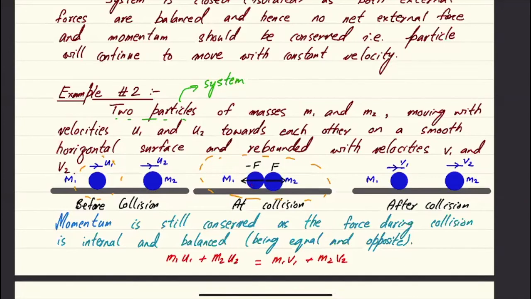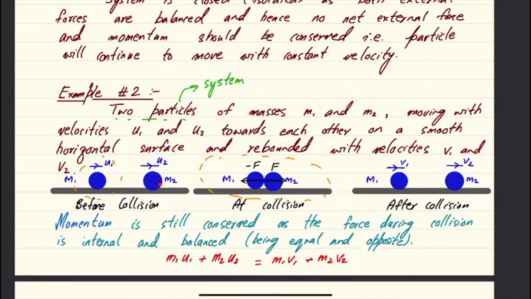So despite that the individual momenta of M1 and M2 would not have been conserved, if I consider M1 and M2 together, then their total momenta must have been conserved, because before collision, at collision, after collision, there is no net external force, because these two forces have now become an internal force, because they're exerted by something which is now considered part of the system. So I would be able to say that momentum is conserved. So individual momentum of M1 and M2 is not conserved, but the total momentum of M1 and M2 together is conserved.